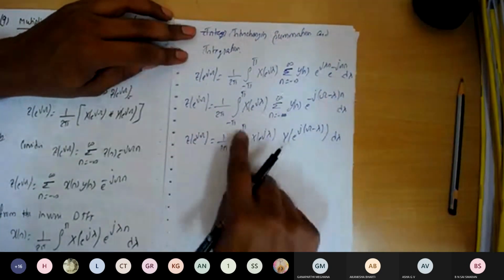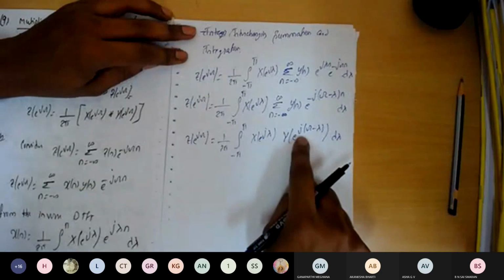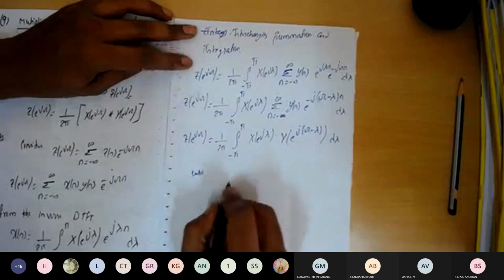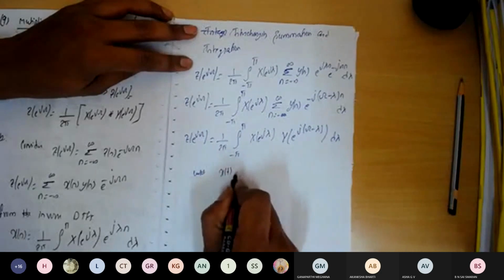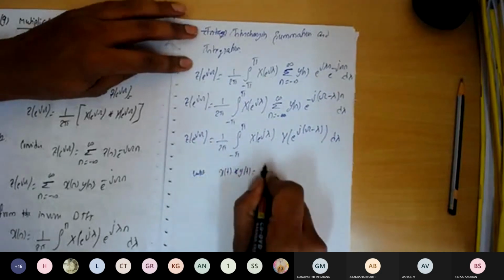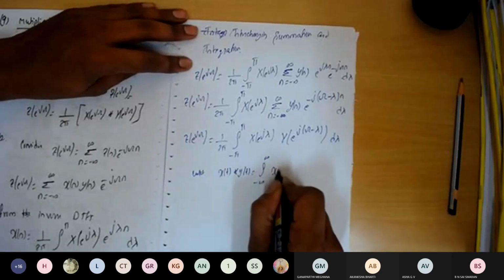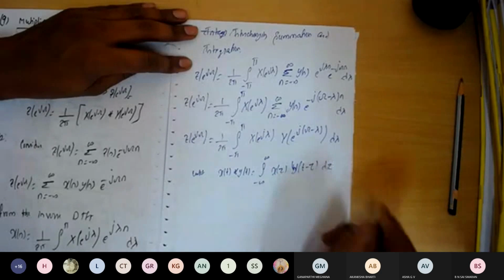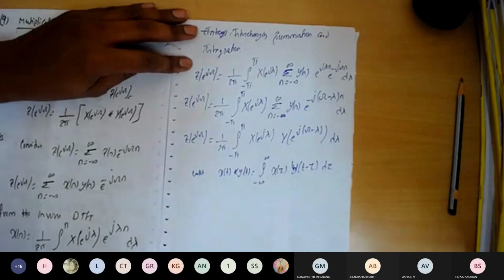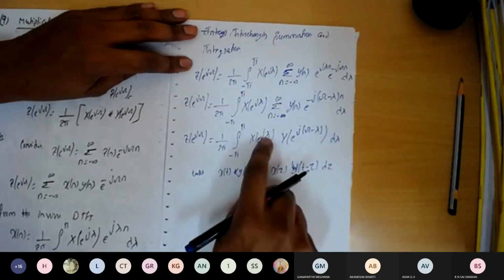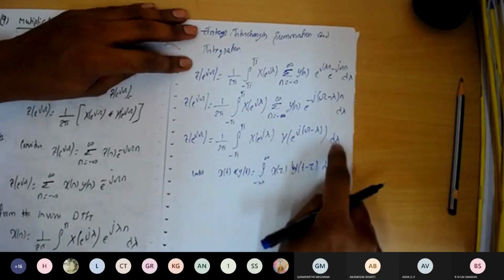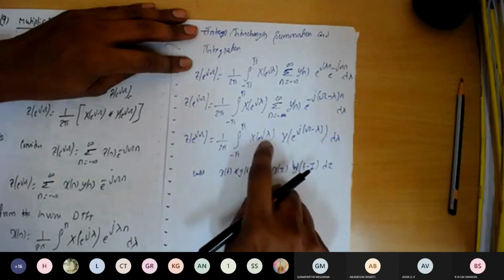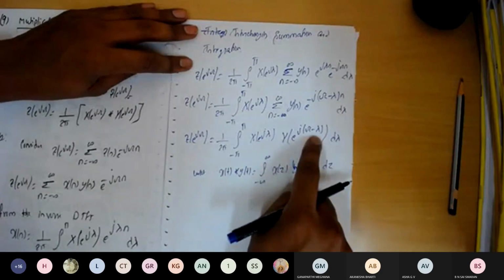So this is the integral, and this is similar to the convolution integral formula. We know the convolution of x of t with y of t is nothing but the integral of x of tau into y of t minus tau d tau. So it is similar to that form: x of tau is here, and y of t minus tau d tau is there. So this is lambda. This one we can write as a convolution of X of e to the power of j omega with Y of e to the power of j omega.